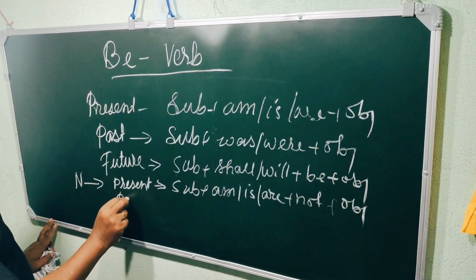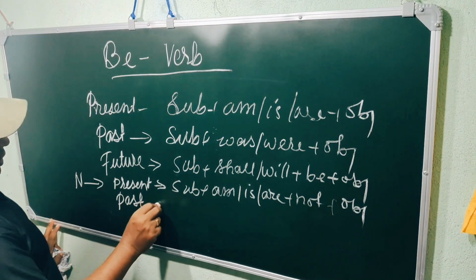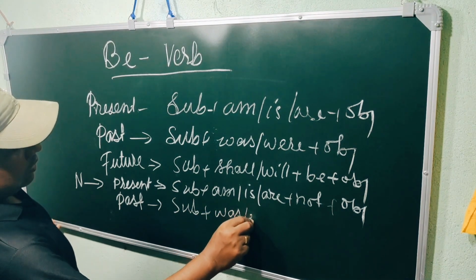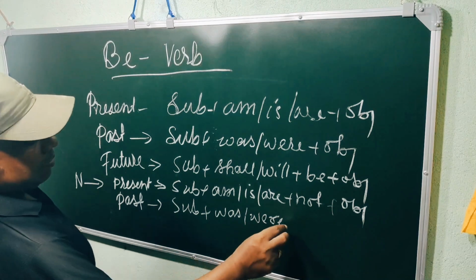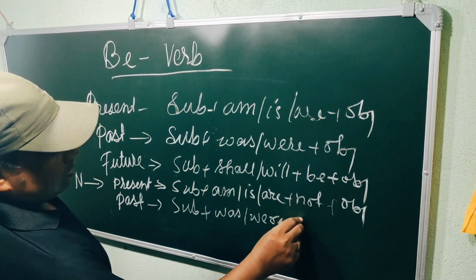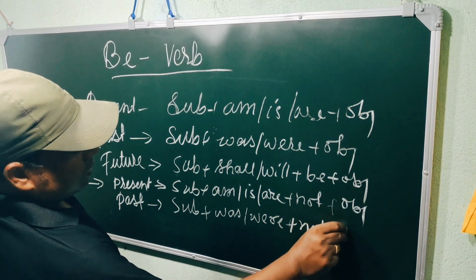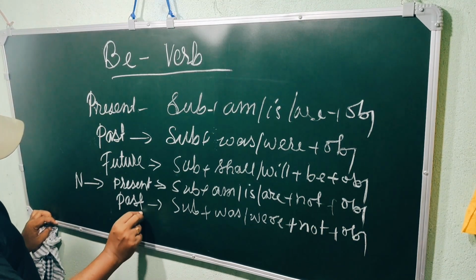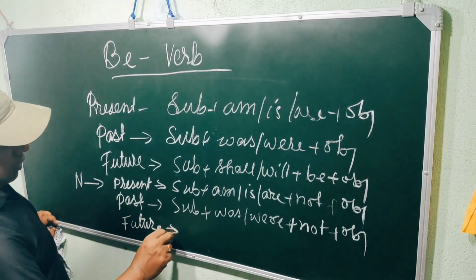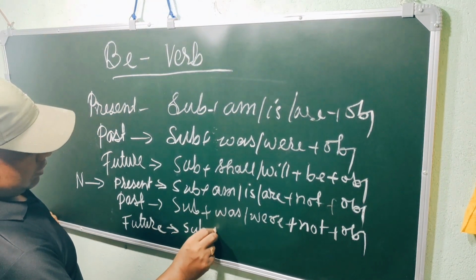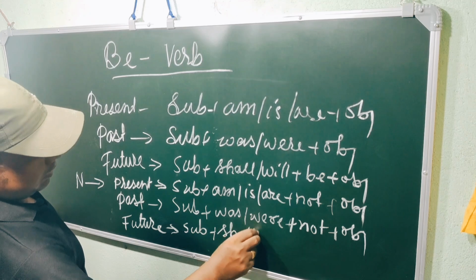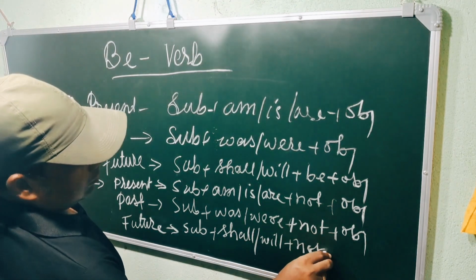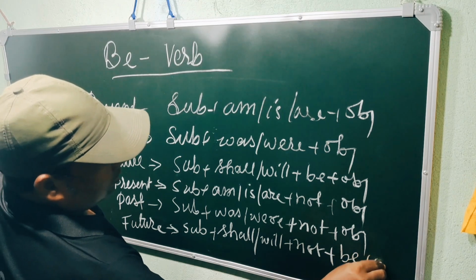In the past, subject plus was/were plus not plus object. In the same way, in the future, subject plus shall or will plus not plus be plus object.